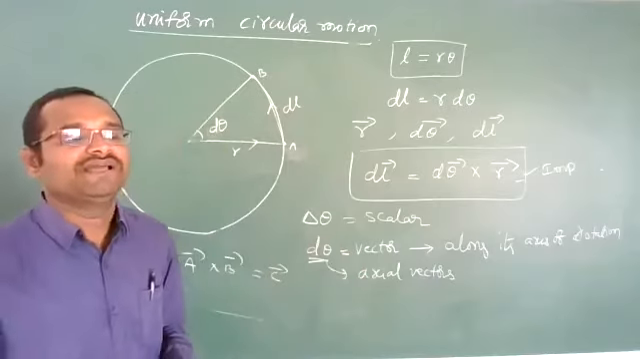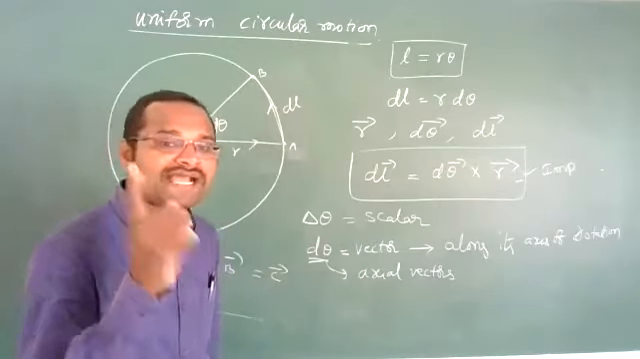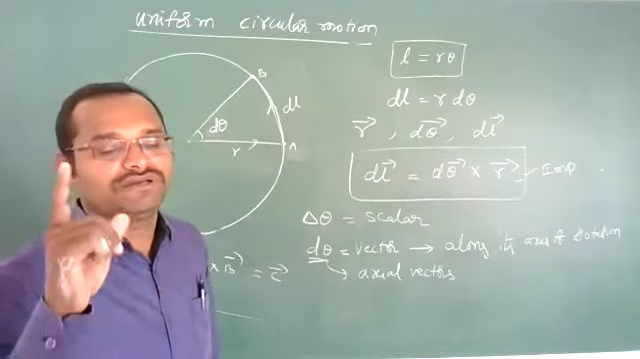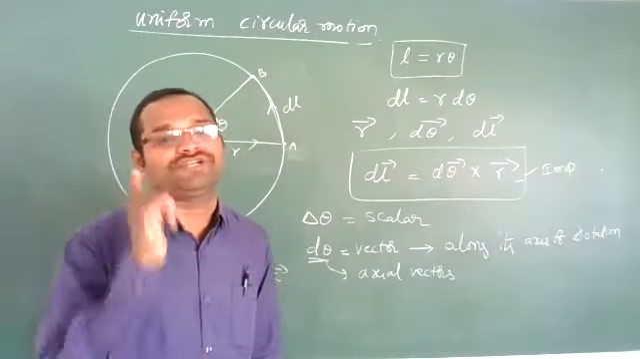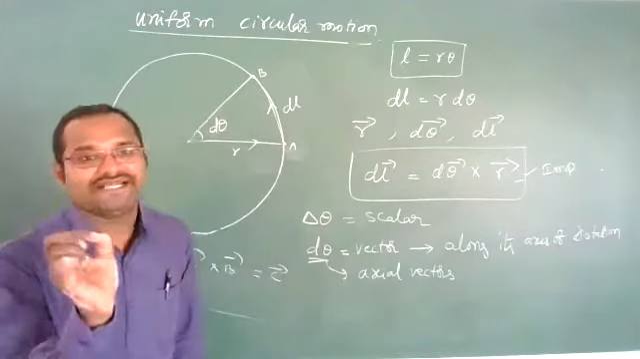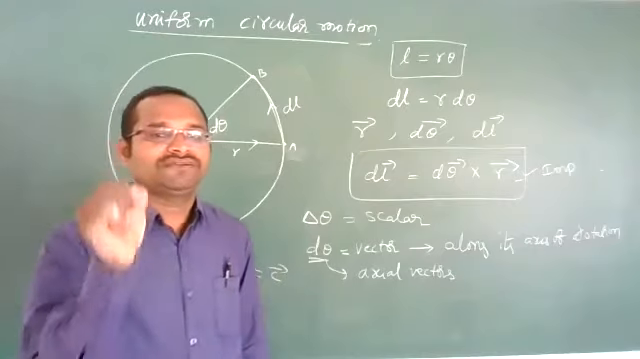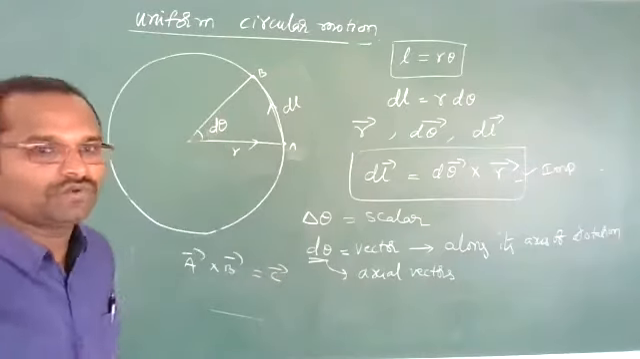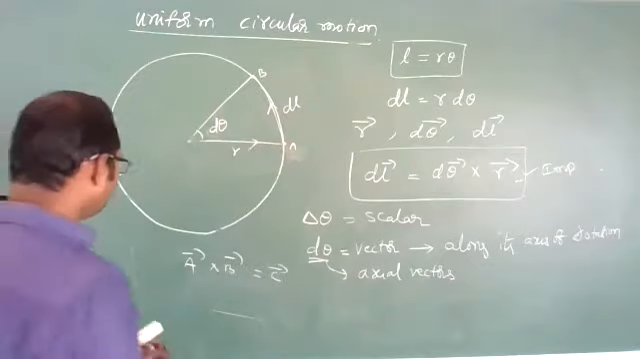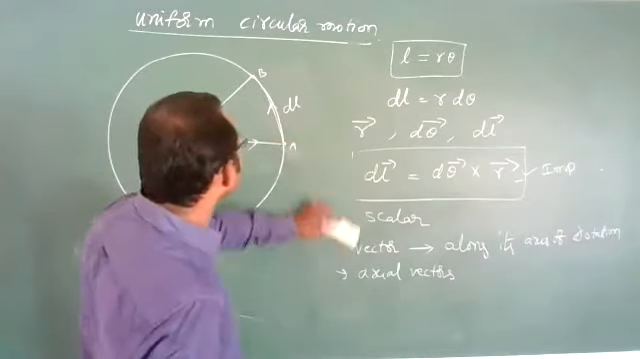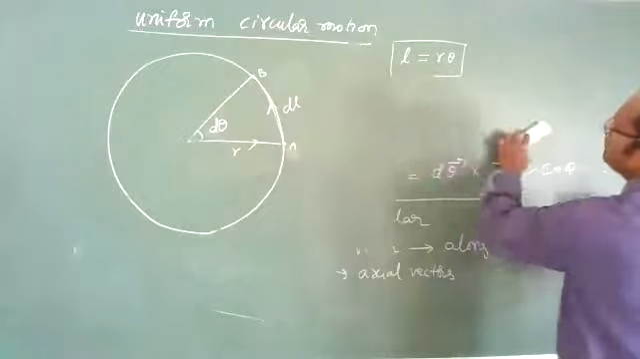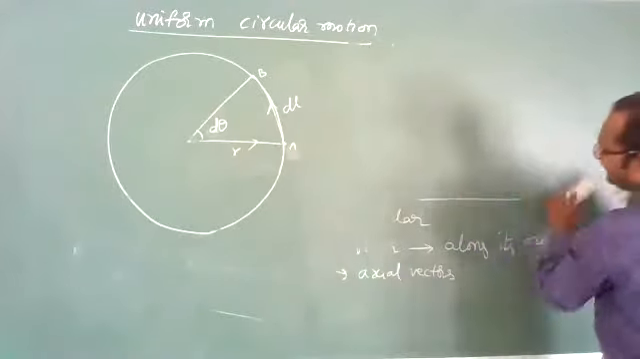What is an axial vector? A quantity is said to be an axial vector if its direction is along the axis of rotation. If a vector's direction is along the axis of rotation, then that vector is called an axial vector. It has become too lengthy, but it is very easy. So dl bar means what, r bar means what, everything we have found.